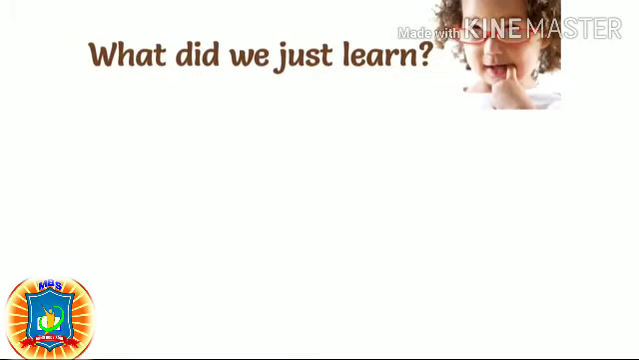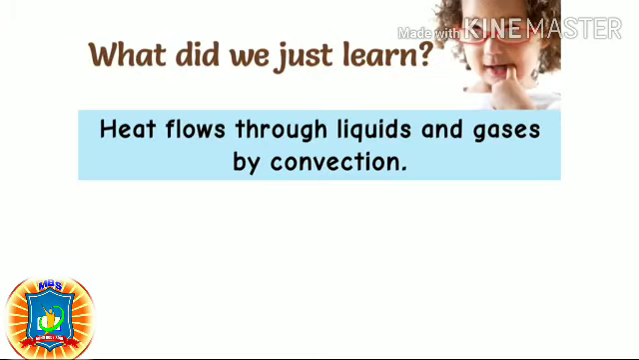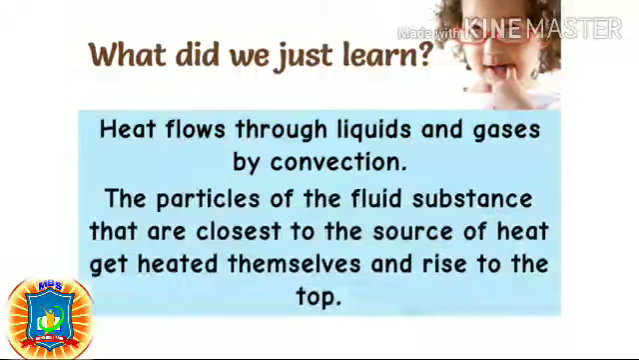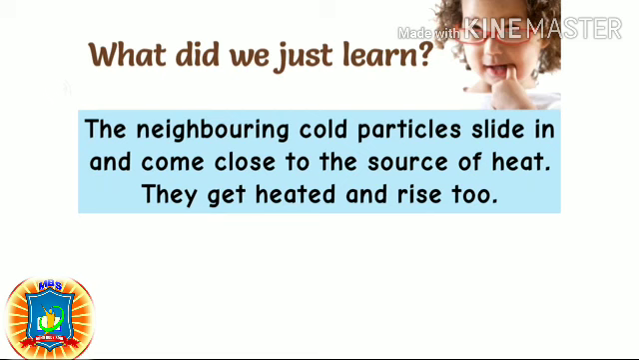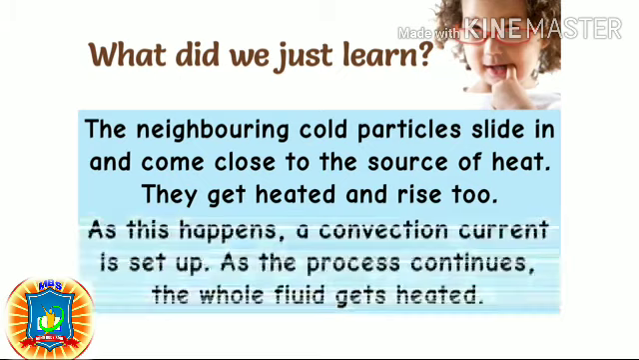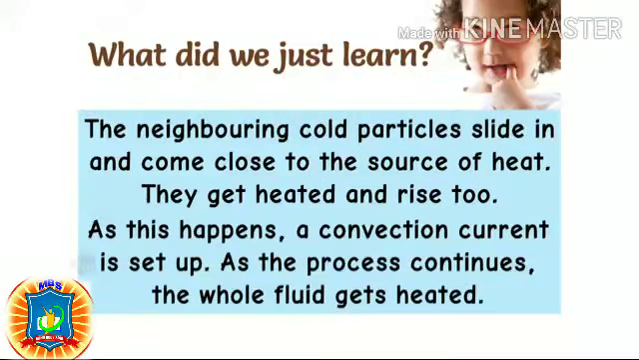What did we just learn? Heat flows through liquids and gases by convection. The particles of the fluid that are closest to the source of heat get heated and rise to the top. The neighboring cold particles slide in and come close to the source of heat. They get heated and rise too. As this happens, a convection current is set up. As the process continues, the whole fluid gets heated.